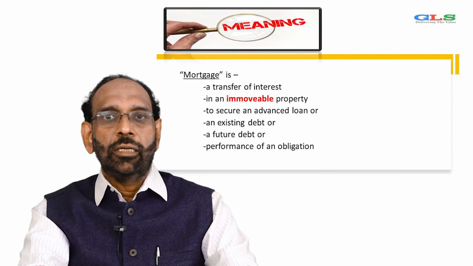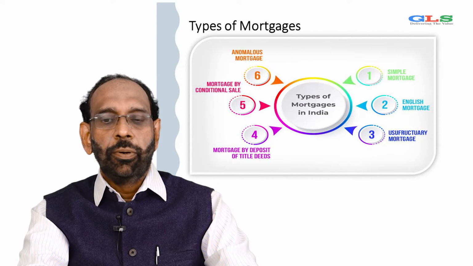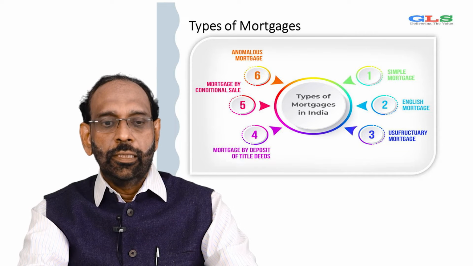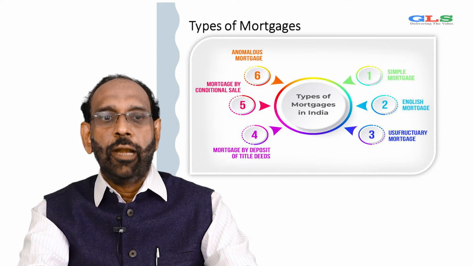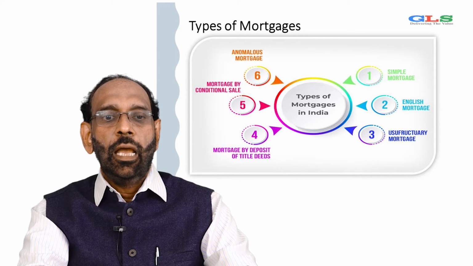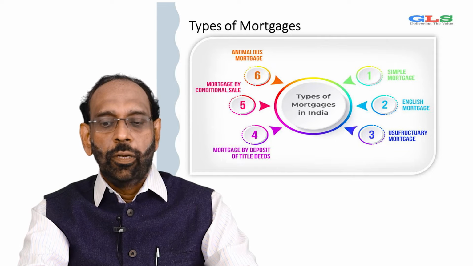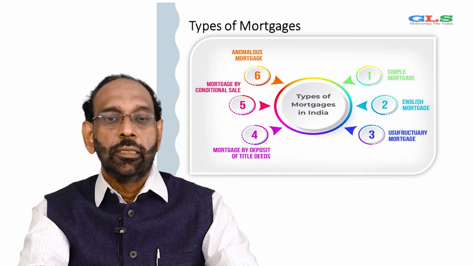Let's look at what are the types of mortgages. Types of mortgages: 1. Simple mortgage. 2. English mortgage. 3. Usufructory mortgage. 4. Mortgage by deposit of title deeds. 5. Mortgage by conditional sale. And 6. Anomalous mortgage. Remember, a few types of mortgages are very popular in business dealings.